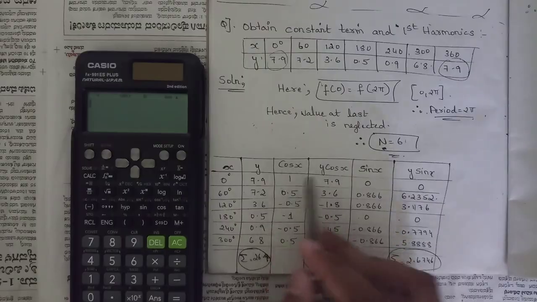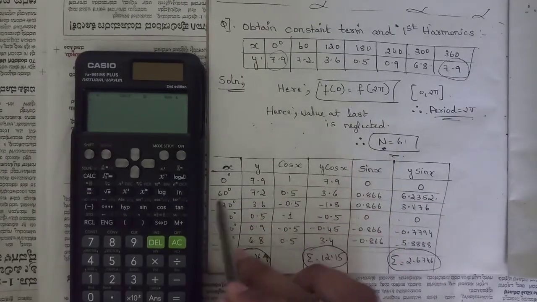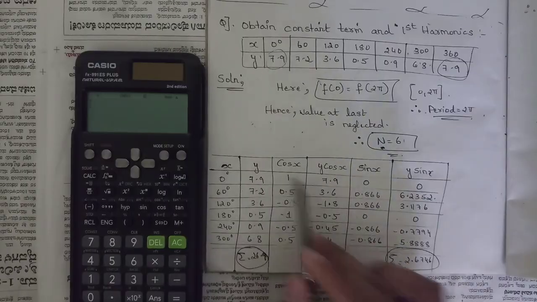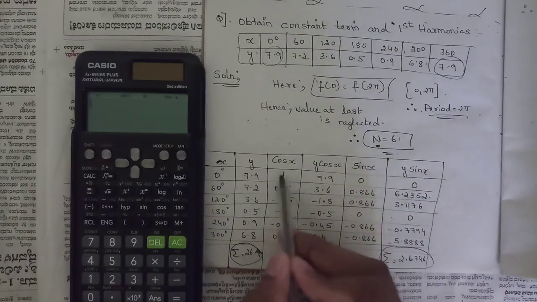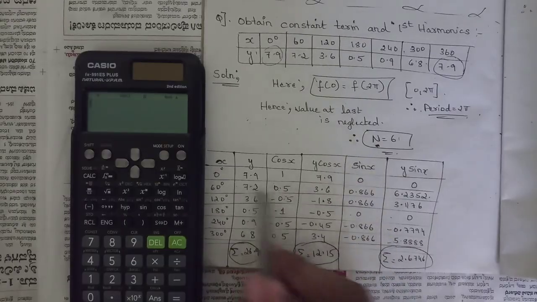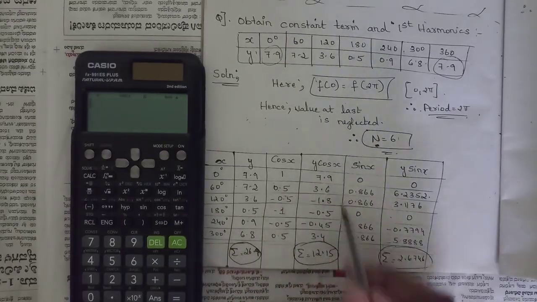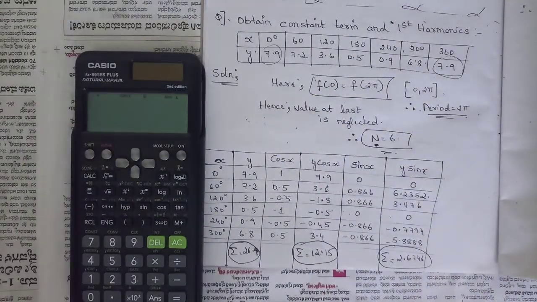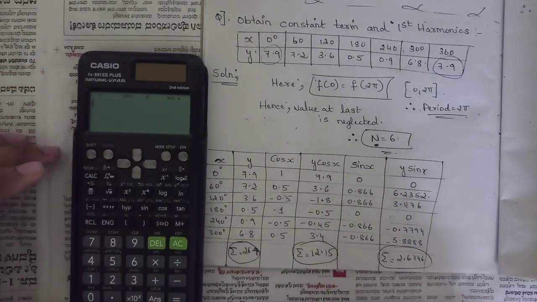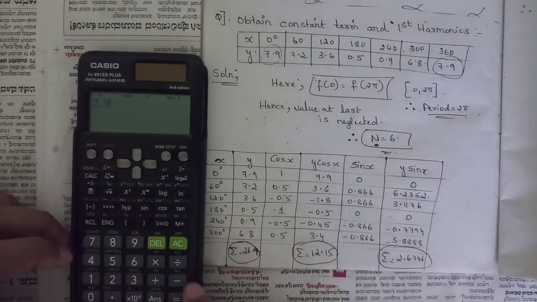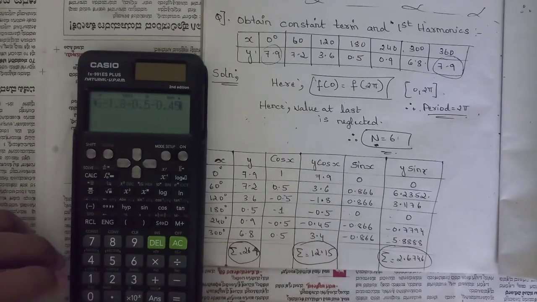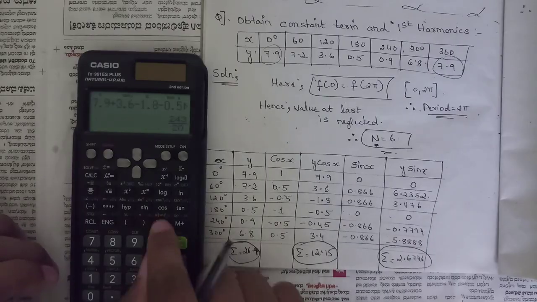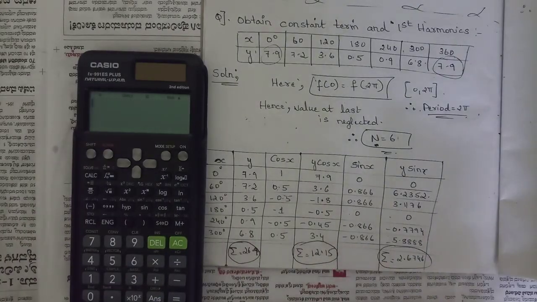Then substitute the values of cos x one by one, that is cos 0, cos 60, cos 120 and so on. After that y into cos x, that is 7.9 into 1, 7.2 into 0.5, 3.6 into minus 0.5. To get the summation of y cos x, sum these terms up. After summation we get 12.15. Let's check it again: plus 3.6 minus 1.8 minus 0.5 minus 0.45 plus 3.4. The answer we get is 12.15.